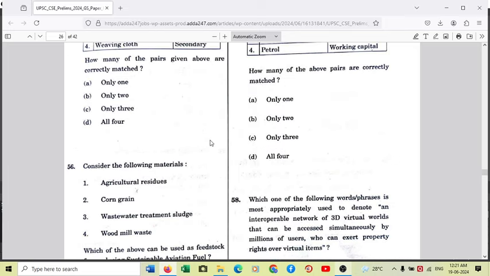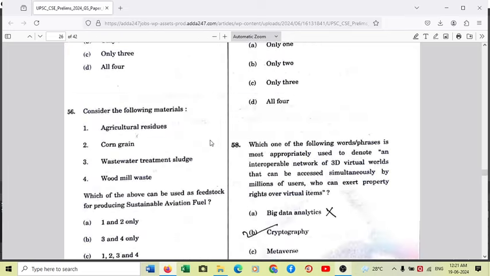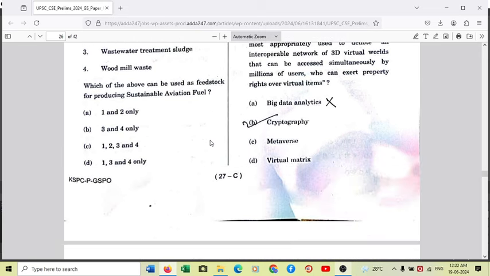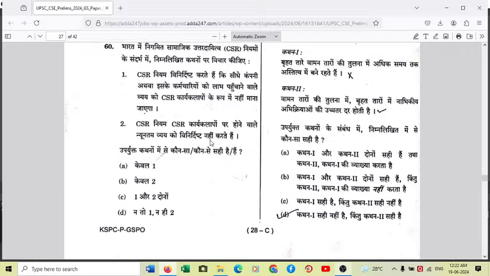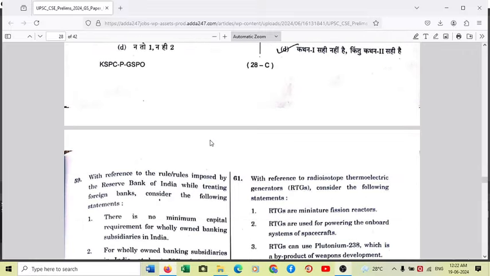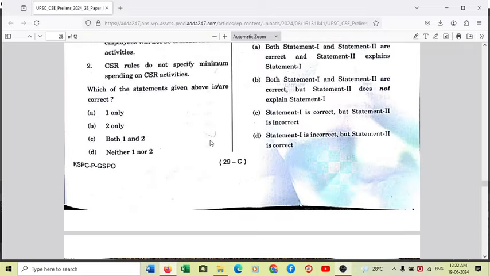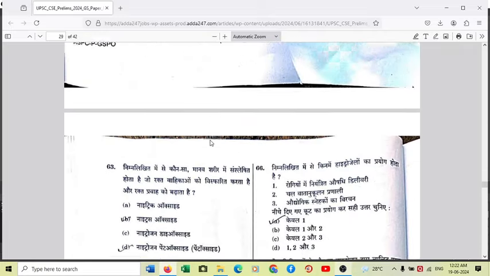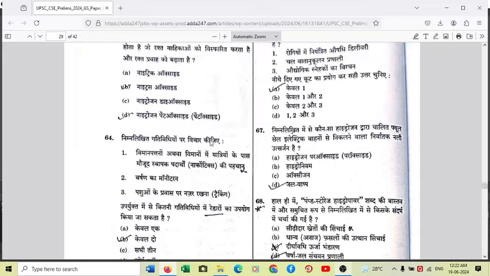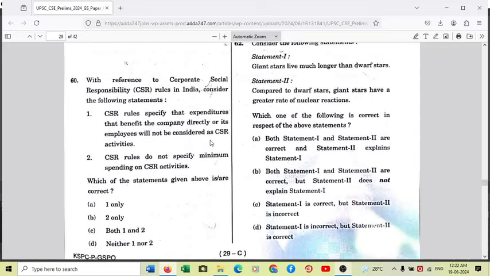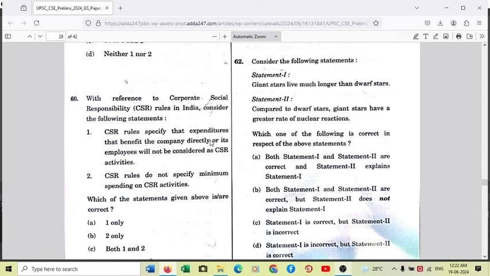Moving to another question. Question number 50. So we'll move to another question which is on your screen. 62. Okay, 62. All right. So you see on your right. So consider the following statements.